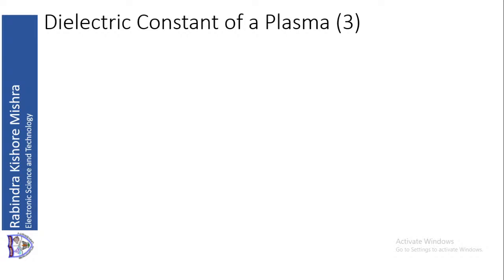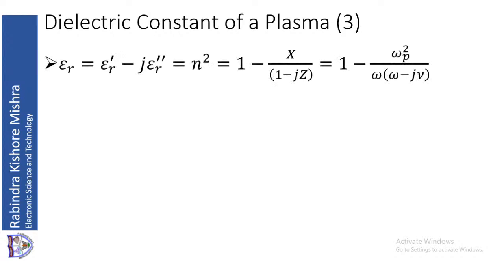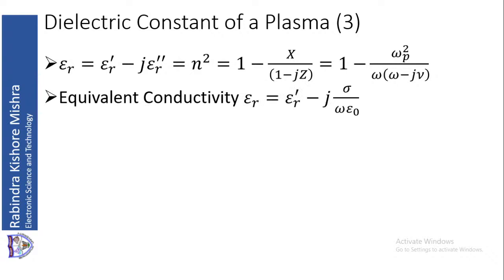Now let us try to find out the dielectric constant. We know epsilon r, in general, is complex, so epsilon r dash minus j epsilon r double dash is equal to n square. Now we write this as 1 minus X by 1 minus jZ. That comes from our expression for the polarization vector, which we saw in the previous slide. So we can write that as 1 minus omega square p upon omega into omega minus j nu. Just put in the values of X and Z and simplify, and that is going to give you this.